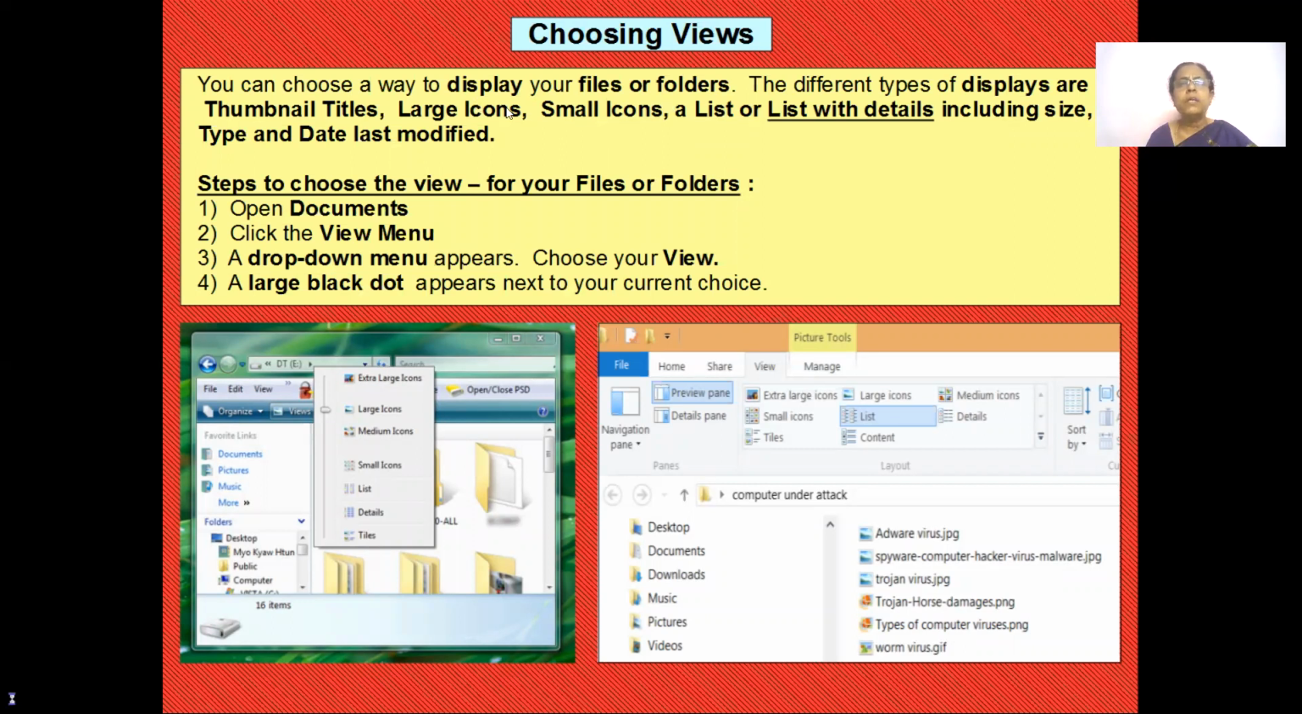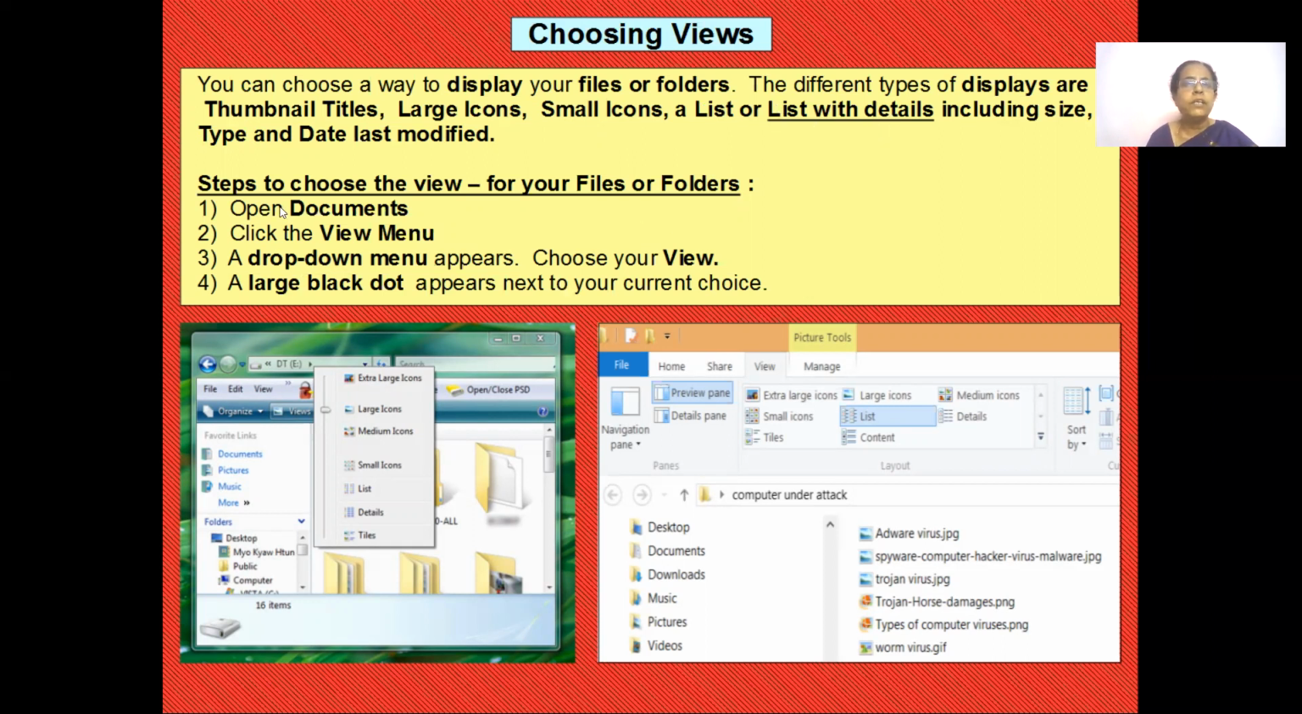Now I want to view my folders and files. Sometimes I need them small, sometimes I need them large. So there are different views to view your files and folders. On the Home tab, you have the menu called View. When you click on the View menu, you can find different views like thumbnail views, large icons, small icons, and list type of icons. Sometimes you'll have a list with all the details of the size and the date when it was modified.